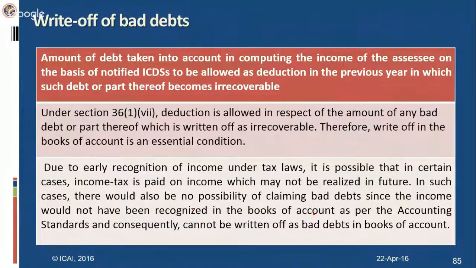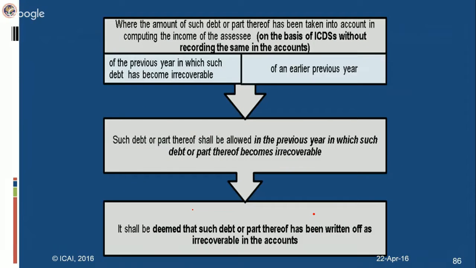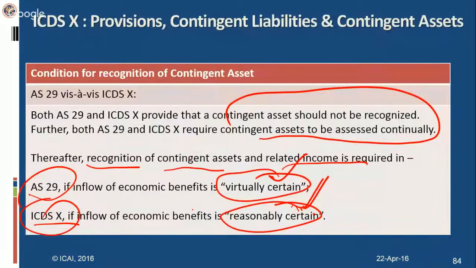Now, in all the differences between ICDS and AS which we've discussed so far, one thing we could clearly make out is that ICDS recognizes income at an earlier point of time, even before I recognize it in the books of account. Just now we saw the example of reasonable certainty for recognition of a contingent asset, whereas in books of accounts I recognize it at a later point of time. Only when it becomes virtually certain will I recognize my income.